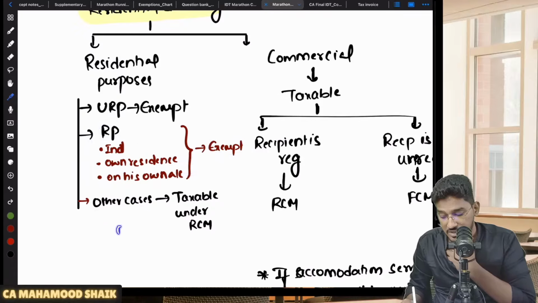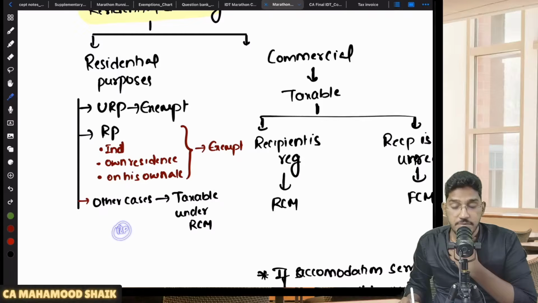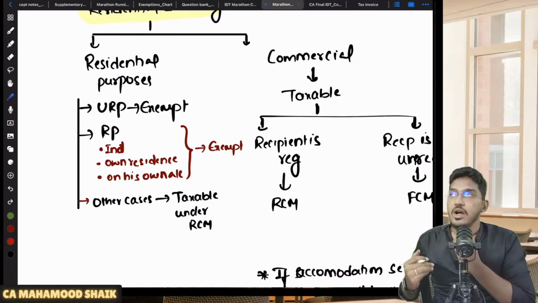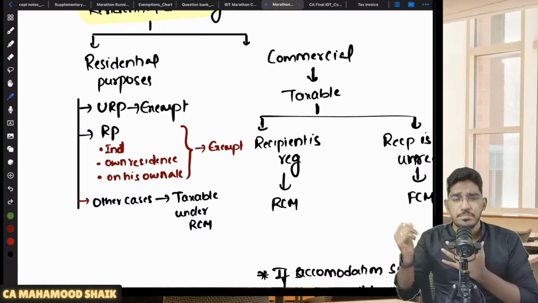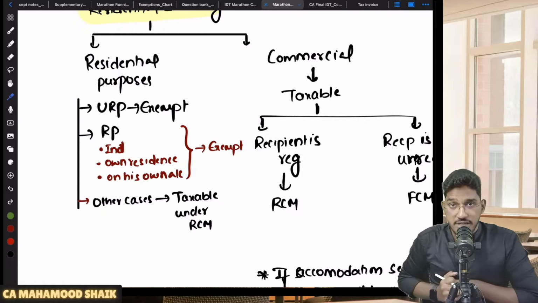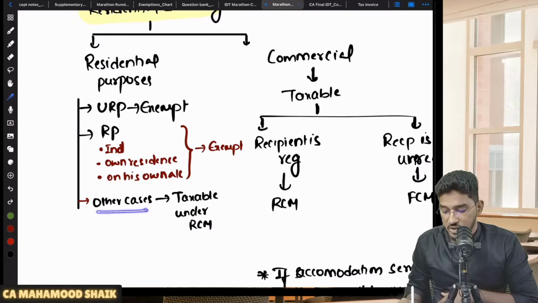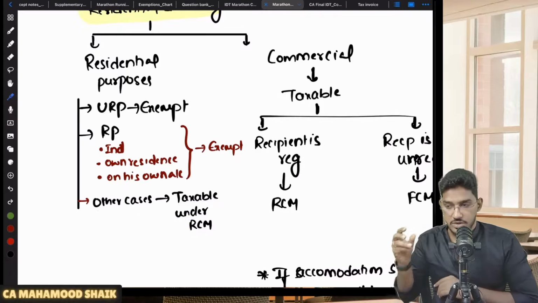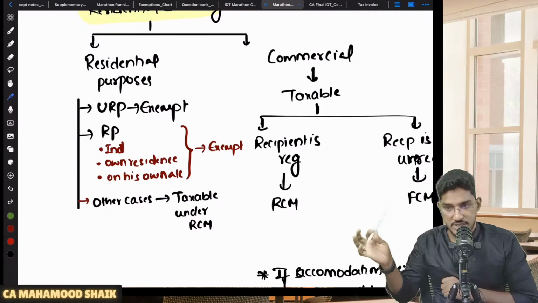He is doing it for residential purposes only, but the recipient is a registered person but not an individual. Like a partnership firm has taken a 2 BHK flat on rent, or a company has taken a 2 BHK flat on rent. That flat also they are using for residential purposes of their guest only. In those cases, exemption will not become applicable. In those cases, it will be taxable under reverse charge mechanism.